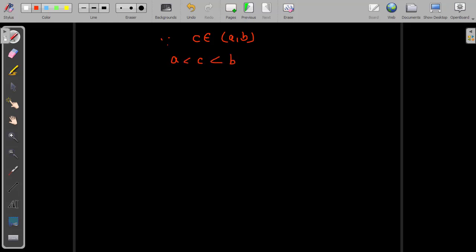The meaning is the same. C is between a comma b. So between a comma b, that's the reason. So a less than c less than b. This is the interval I am representing in terms of inequality.